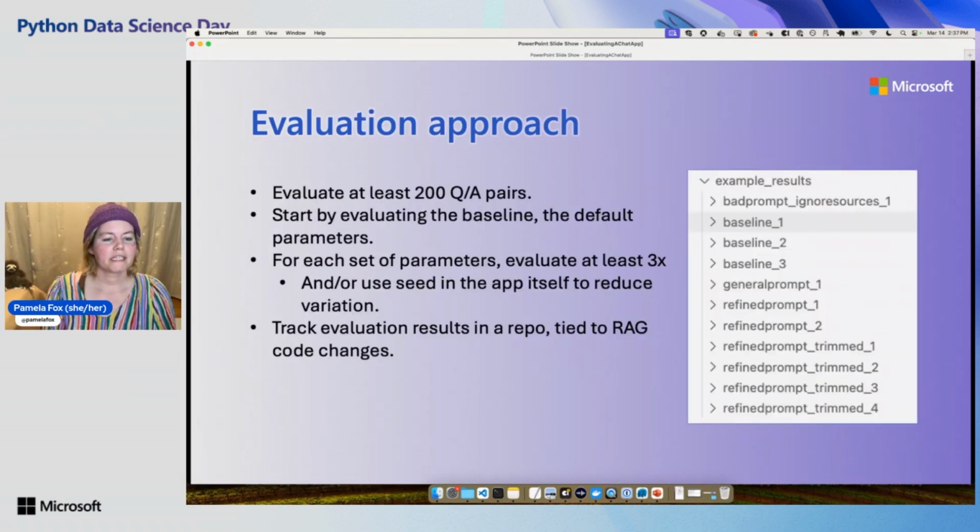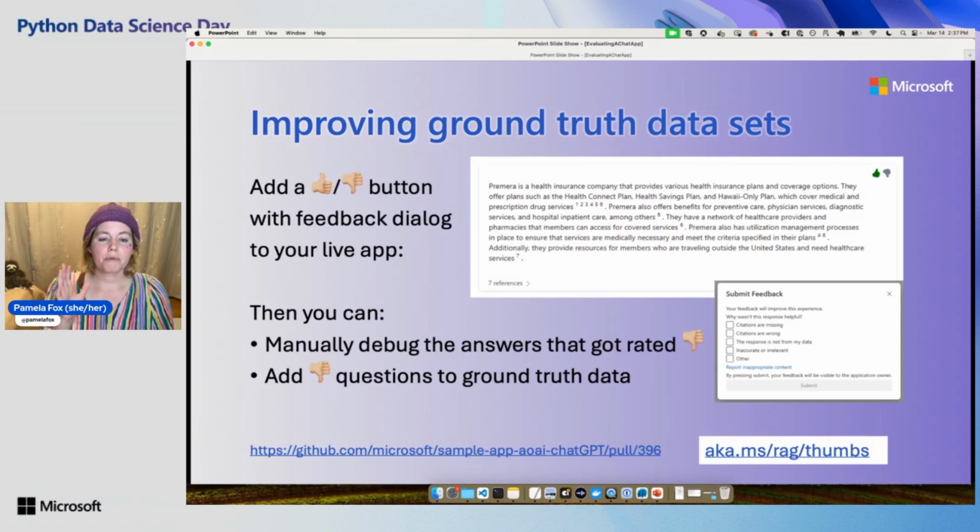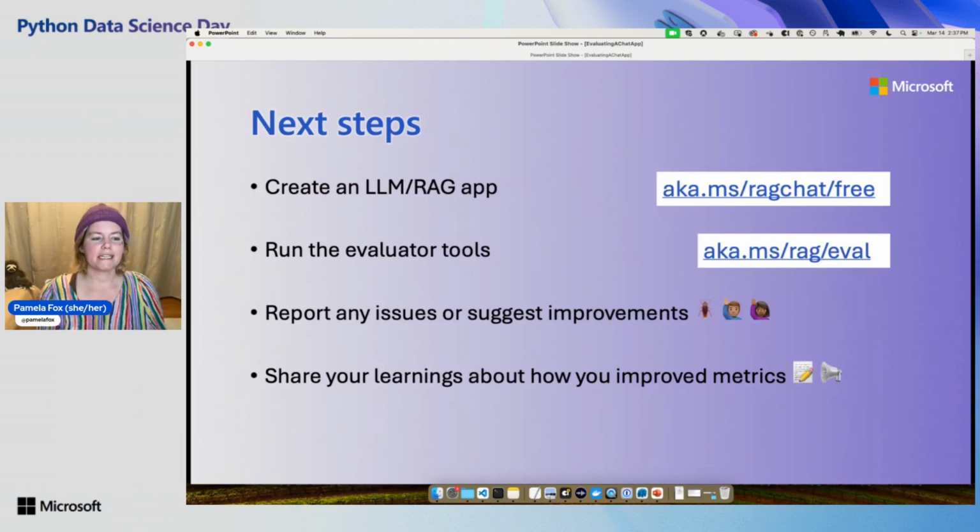Use those tools and do evaluation. Make sure you have good ground truth data, try lots of parameters, use the seed parameter, track those evaluation results, and keep improving those ground truth data sets once you go live, so that your ground truth data is reflecting what users are actually asking. This is really important. I don't have any users for my sample data sets, but once you have users, you should be updating that ground truth data, especially with the problematic questions, like ones that are getting thumbs down in your UI.